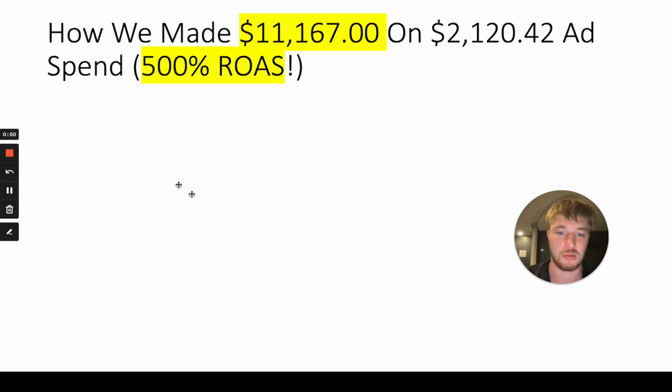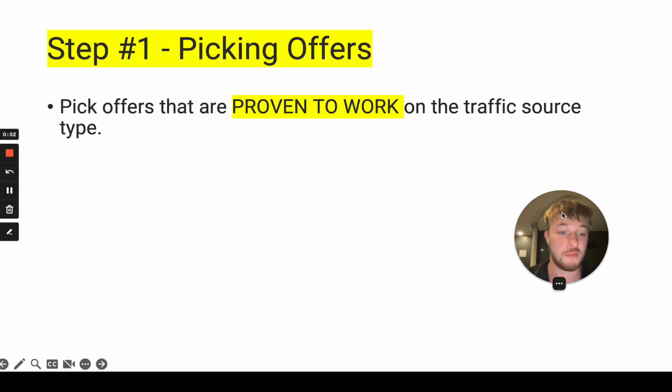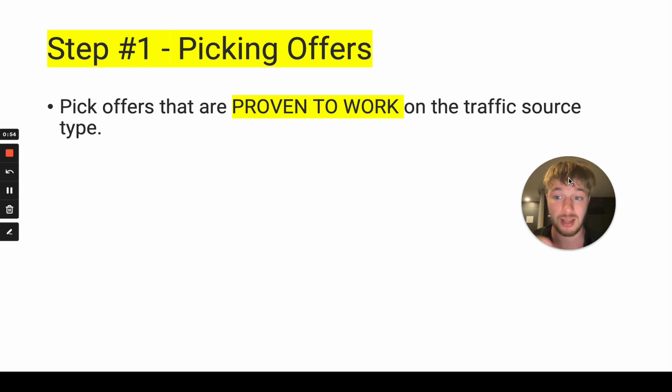Right? Let's go straight into it. As you can see over here, the first step is very important. Pick offers or pick the products that are proven to work. The name of the game is proven to work on the traffic source type. Now what is traffic source type? It can be Instagram ads, could be Facebook ads. In this case we have Google pay-per-click, Google PPC, right? We are targeting by keywords.